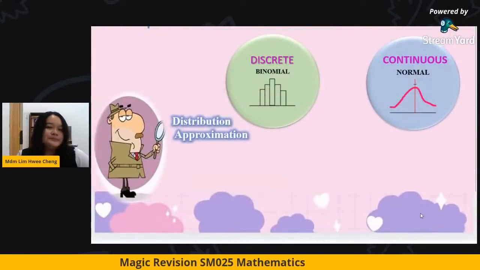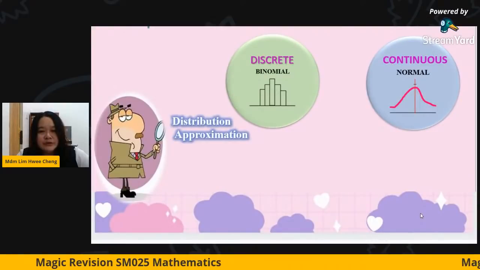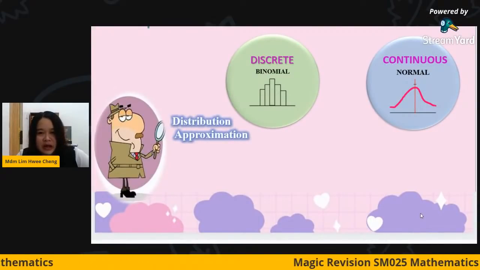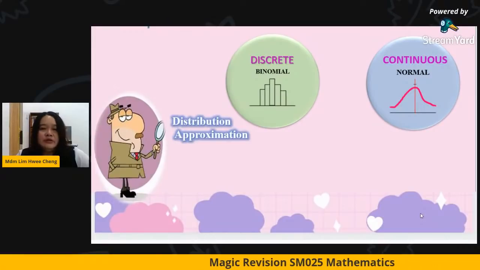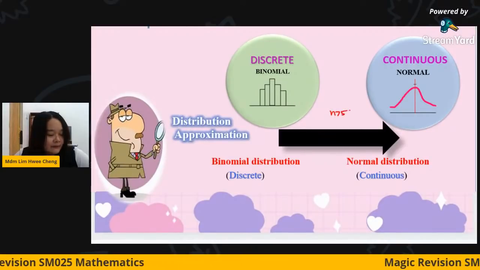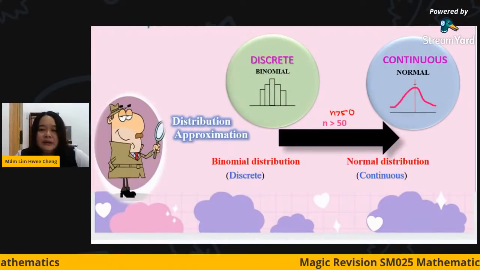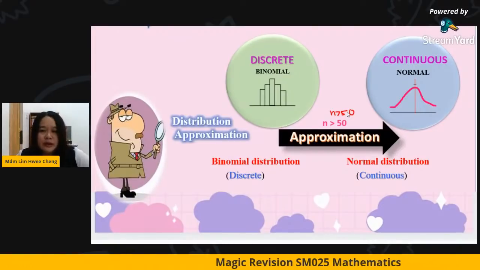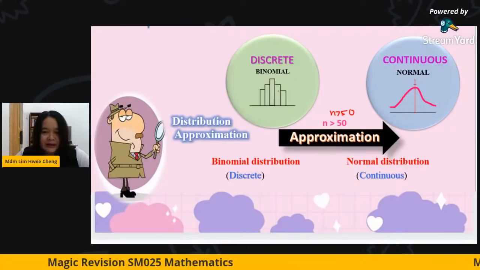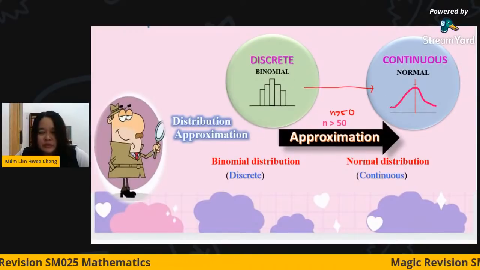And finally, is the distribution approximation. So the questions will come out in how you convert the discrete. You change the binomial to continuous whenever n is greater than 50, very big. You cannot read, so you have to do the approximation. Since we want to change from the histogram diagram, one by one, we change to the normal bell.